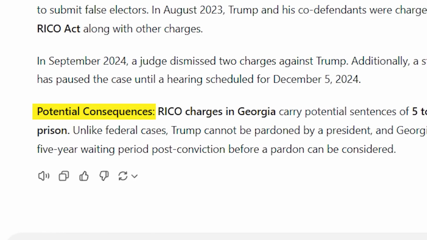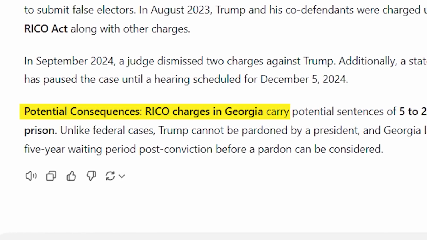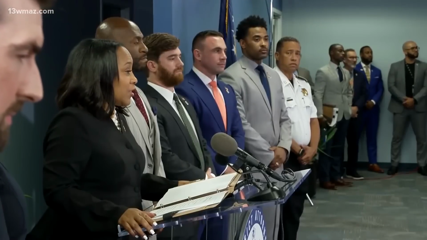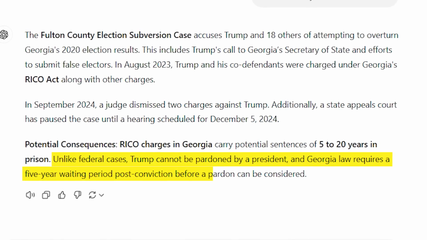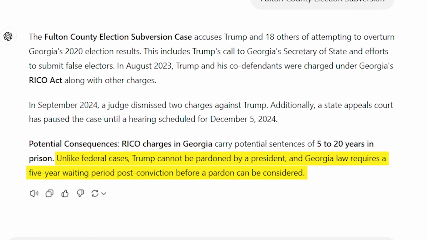Potential consequences. RICO charges in Georgia carry potential sentences of 5 to 20 years in prison. Unlike federal cases, Trump cannot be pardoned by a president, and Georgia law requires a 5-year waiting period post-conviction before a pardon can be considered.